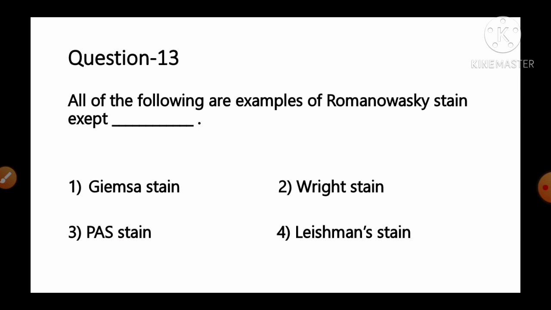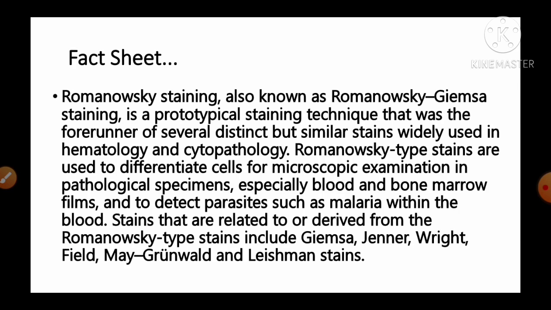All of the following are examples of Romanovsky stain except option number 1 Giemsa stain, number 2 Wright stain, number 3 PAS stain, number 4 Leishman stain. And the fact given regarding this question, it is Romanovsky staining, also known as Romanovsky Giemsa staining, is a prototypical staining technique that was the forerunner of several distinct but similar stain widely used in hematology and cytopathology.